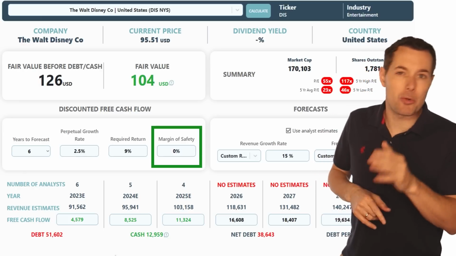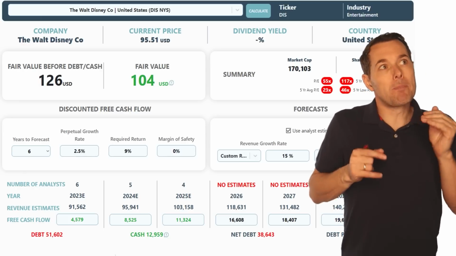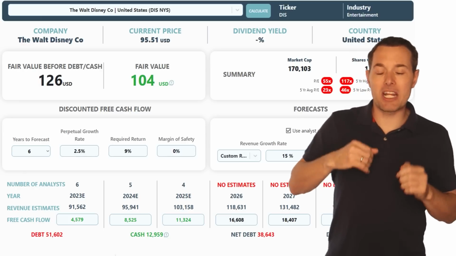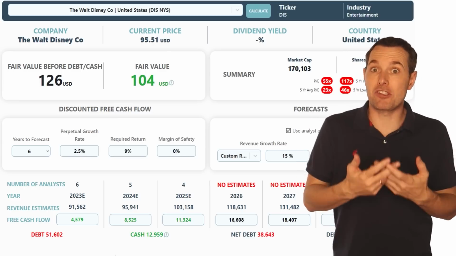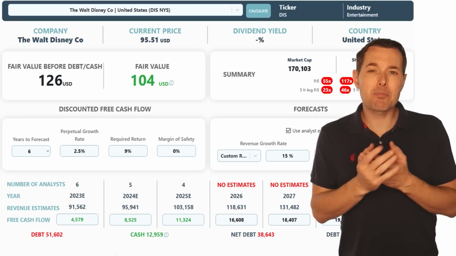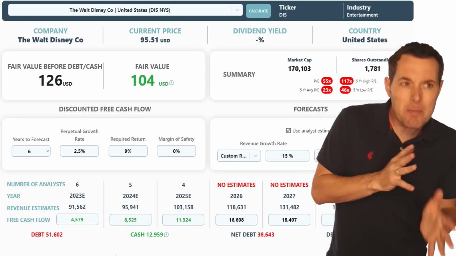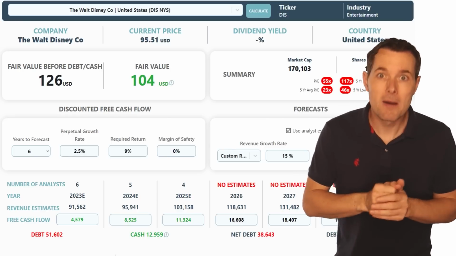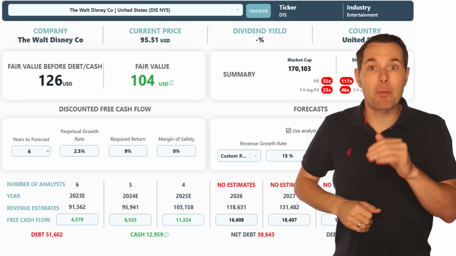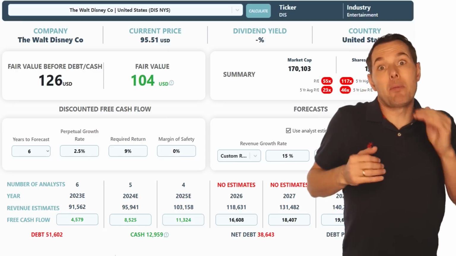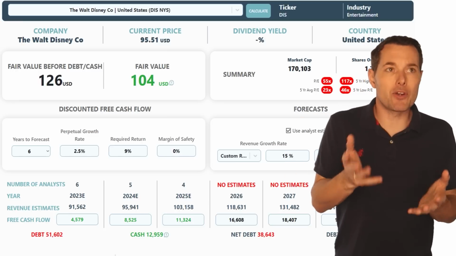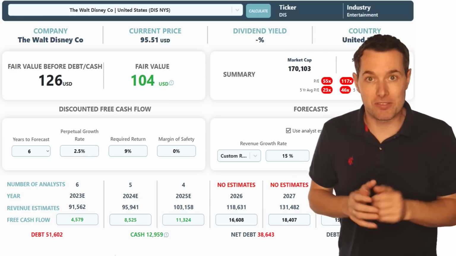So if we wanted to, I didn't enter a margin of safety here because I think that's very much based on an individual's risk and their perception of the company. For me, I'd probably be in the 10% range, maybe 5% range for Disney stock. But that's for each person to customize. So you'd enter that over here. That would adjust the fair value to account for your margin of safety.